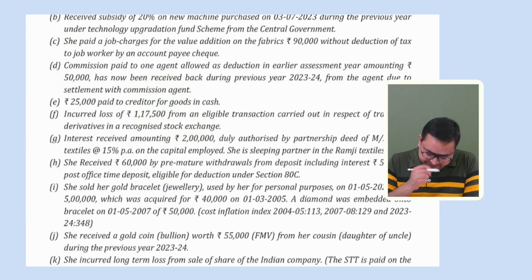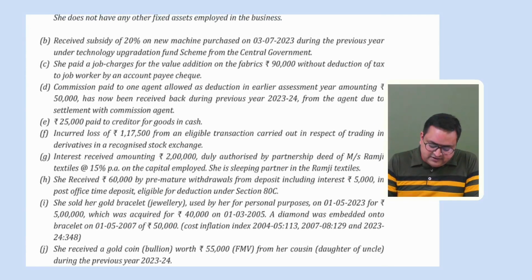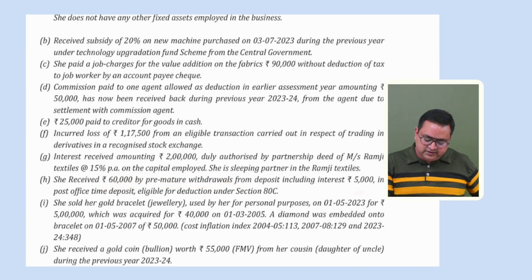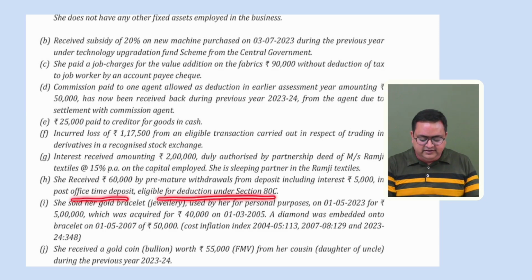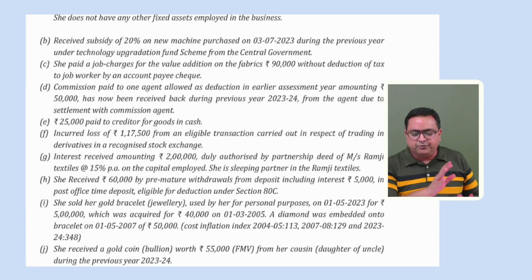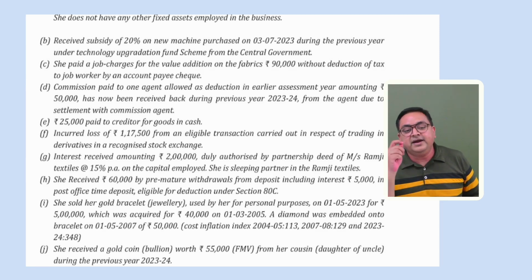Then we have H point. It says she received 60,000 by a premature withdrawal from deposit, including interest of 5,000, in a post office time deposit eligible for deduction under Section 80C. Very good point. She has made a term deposit in some post office and she was claiming 80C earlier.